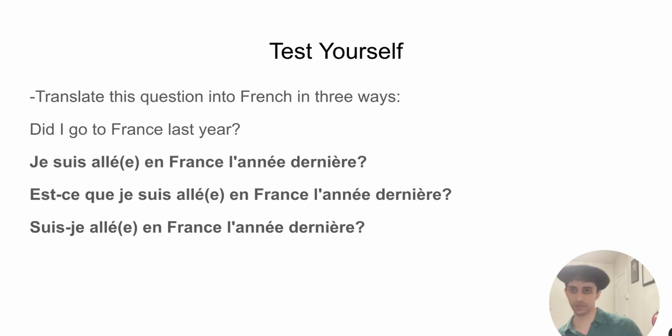Of course, the auxiliary verb used here is être. So you would stick an extra e on the end of the past participle, allé, if the subject is feminine. So if it's a girl talking. Those are the three different ways to form a question in French using this particular example. Did I go to France last year?